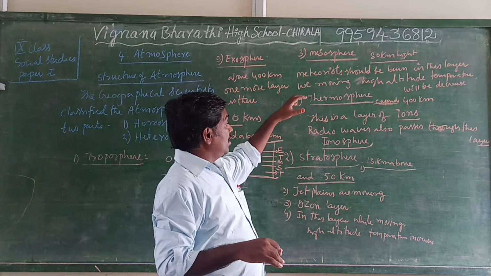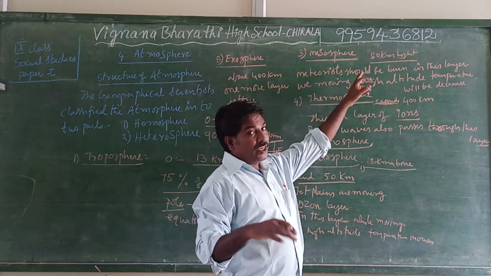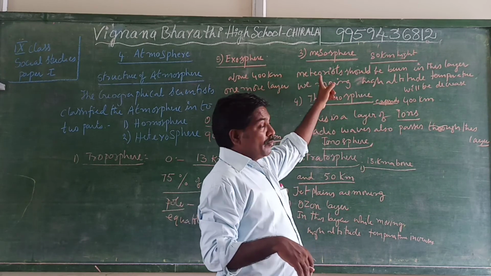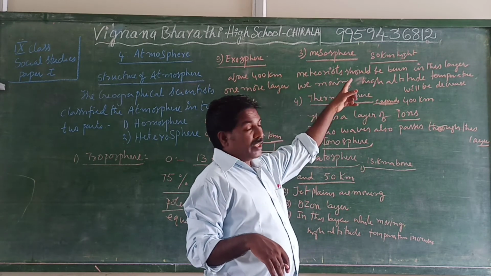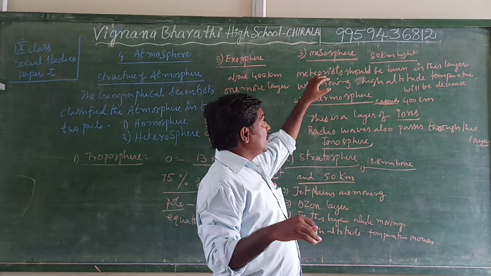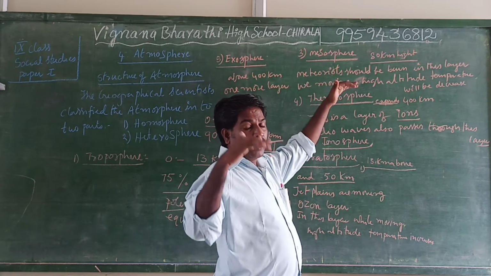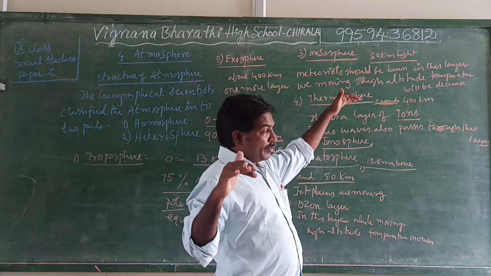Later. Number 3 is mesosphere. Mesosphere expands up to 80 kilometers height. Here meteoroids are burning. It means different dust particles are there. That is meteoroids. And here while going to the high altitude, the temperature will be decreased.